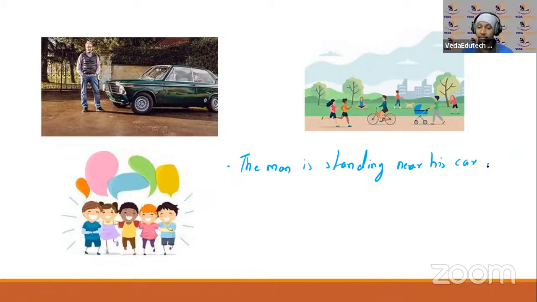There are many people in the park. Right. What will you say? The people are in the park, right? The people are in the park. Okay, people are not in the park. Are people in the park, right? Interrogative. Now, another picture here.